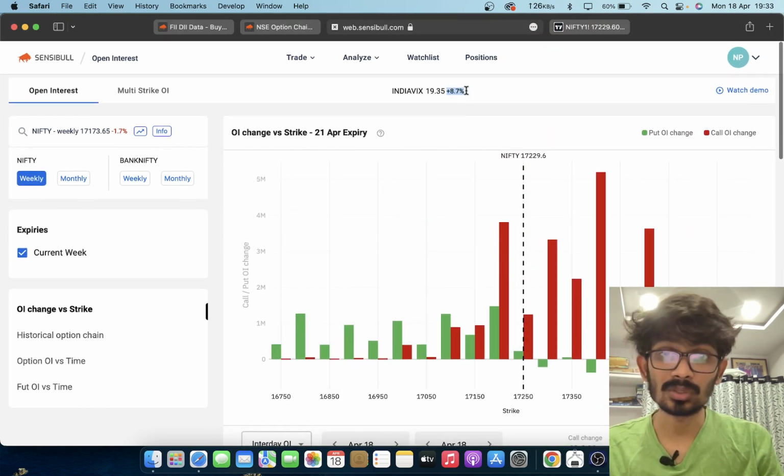The VIX also increased by 8.7%, which means there is a lot of uncertainty again, with a gap down that big.